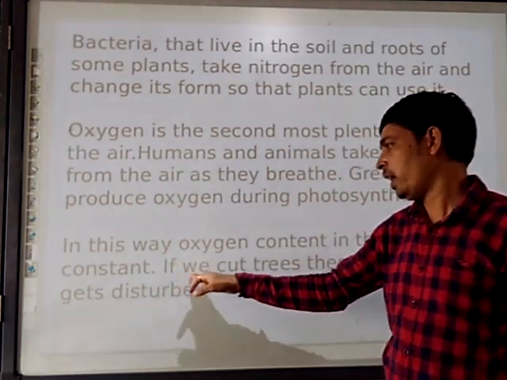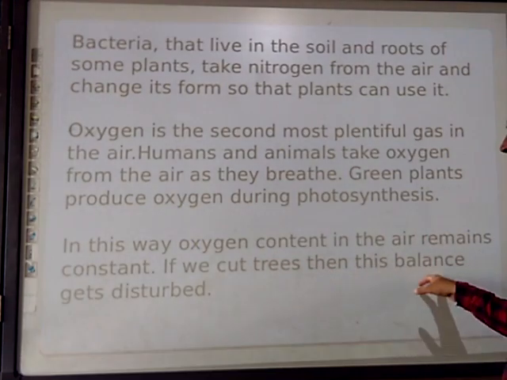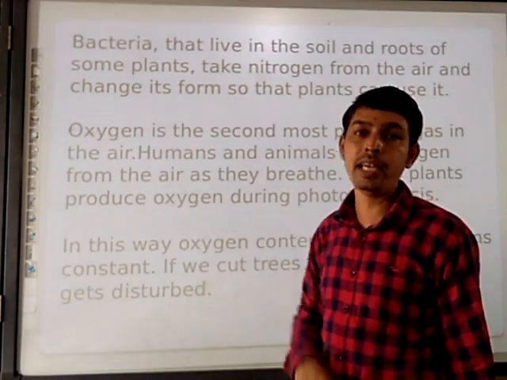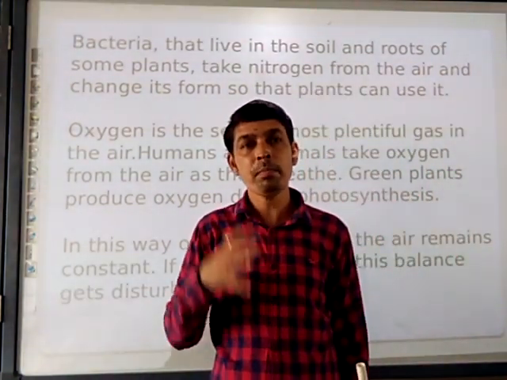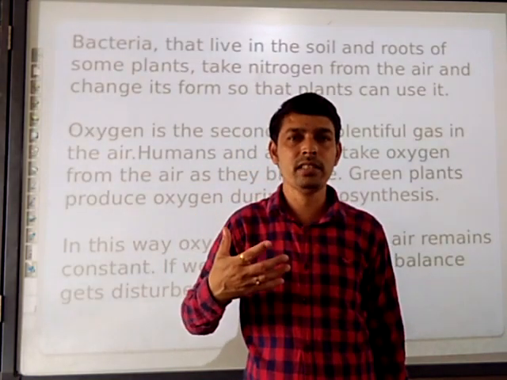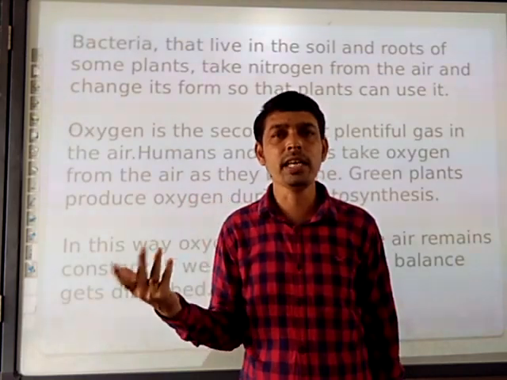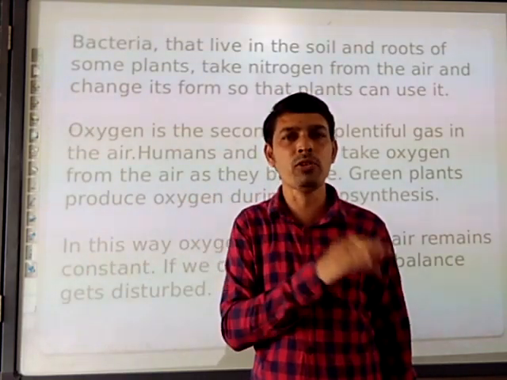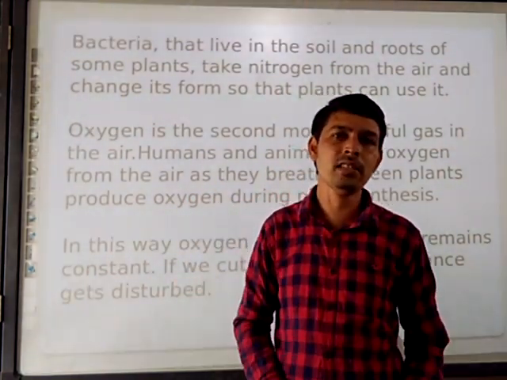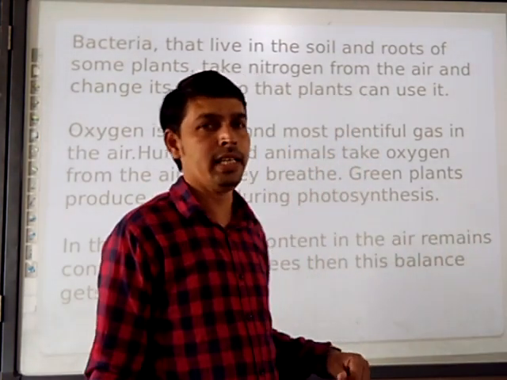If we cut trees, then the balance is going to be disturbed. But still, in our greed, we are cutting a large number of trees. We are doing deforestation and a smaller amount of afforestation, and the result is that the oxygen level is decreasing.